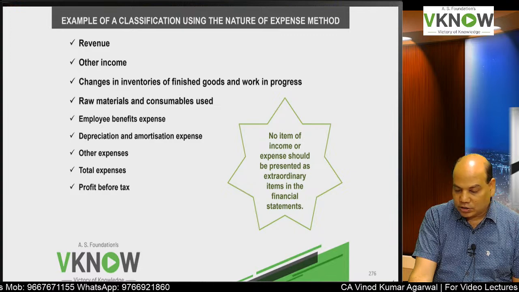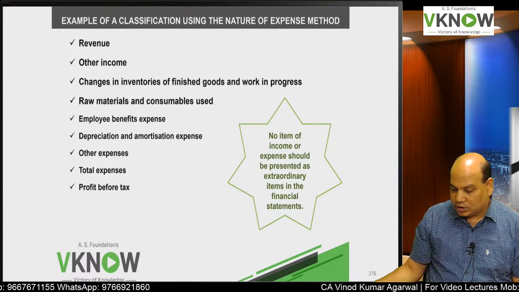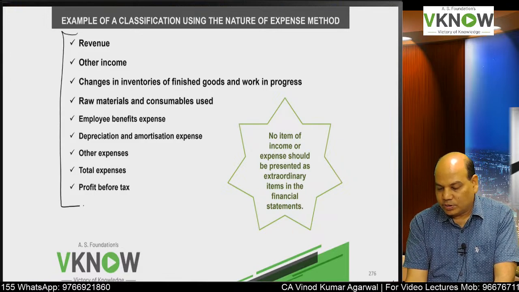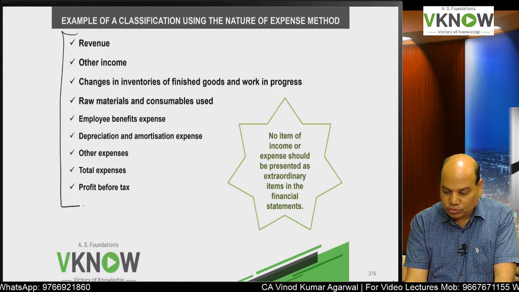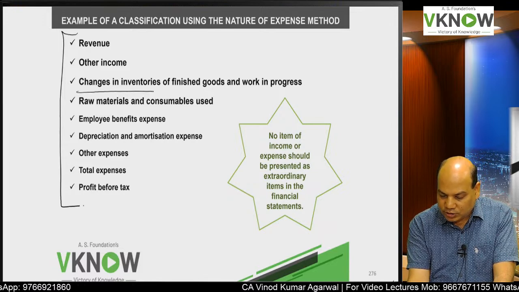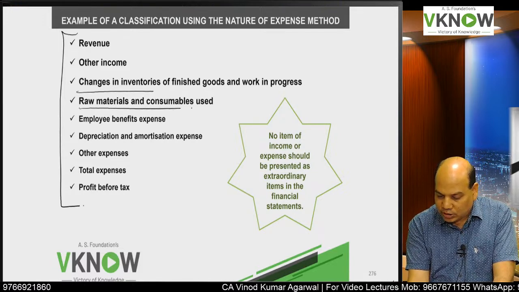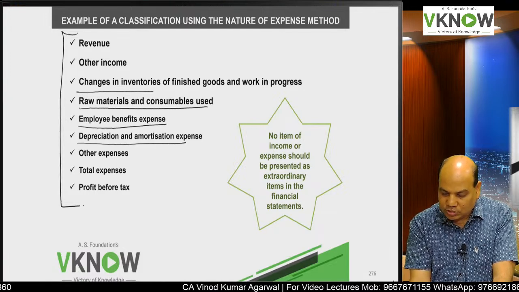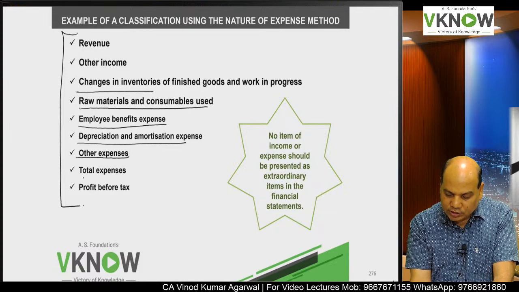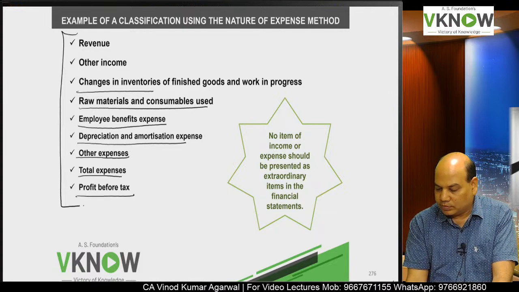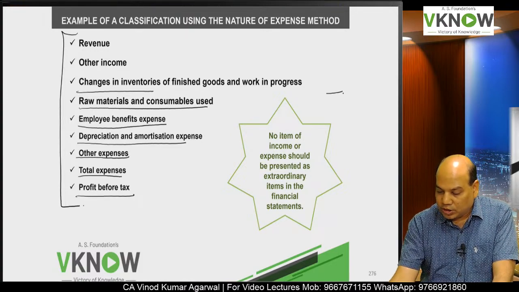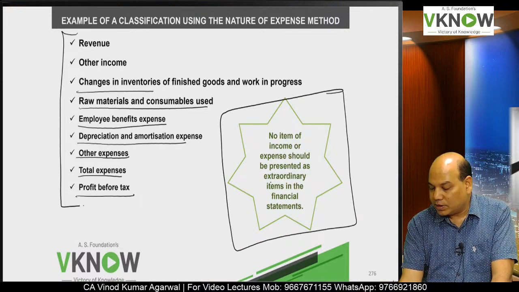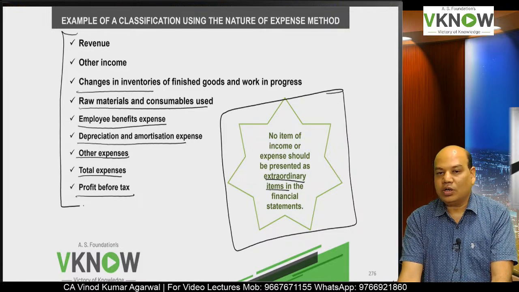Example of classification using nature of expense. So I have just given one example. This is what we follow as per Schedule 3 Division 2: revenue, other income, change in inventory, raw material and consumables consumed, employee benefit expense, depreciation and amortization, other expense, total expense, PBT. Now one note here I have mentioned: no item will be presented as an extraordinary item.